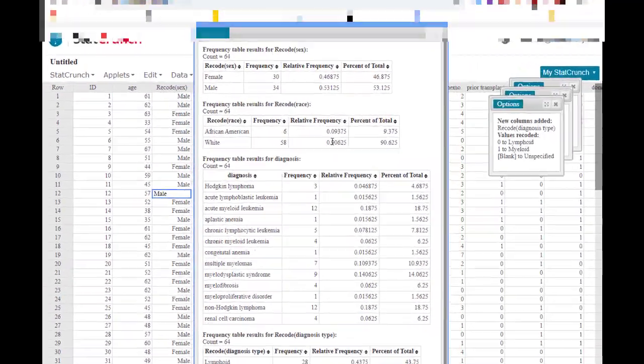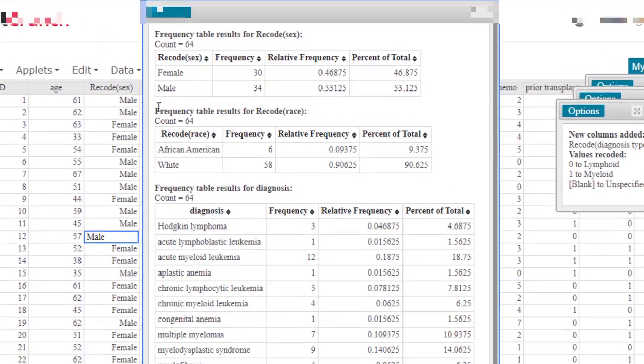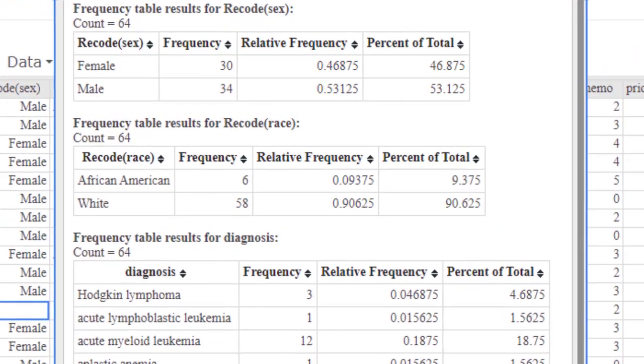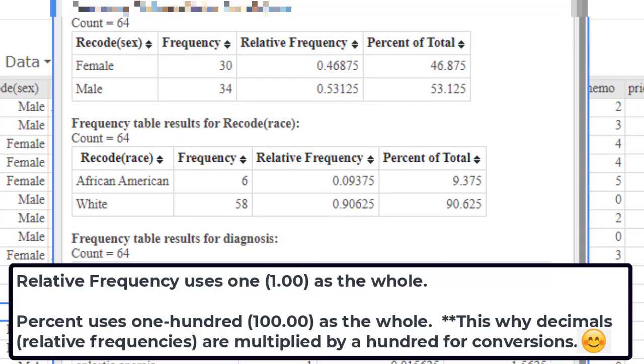Now this seems like a lot, but really it's 4 different tables. They just put it on one thing. So here I have 64 patients, and 30 of them are female, which is a relative frequency of 0.468, which is the same as 46.8%. Notice again, here the decimal is 0.4, and here it is 46.8. So it's just the difference of the decimal being at a different place.